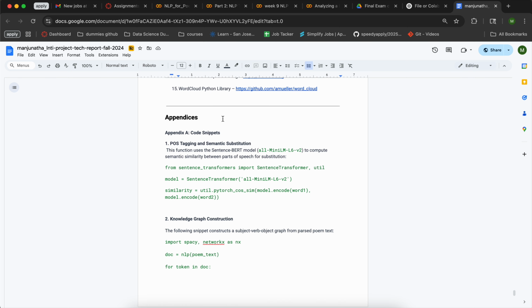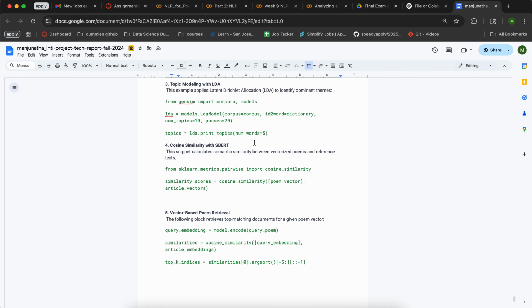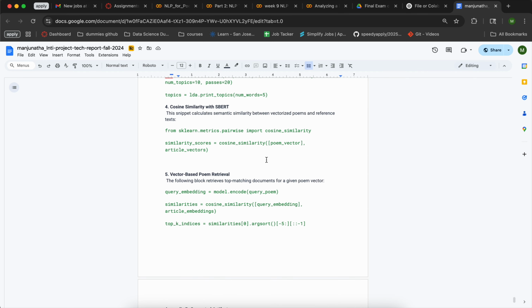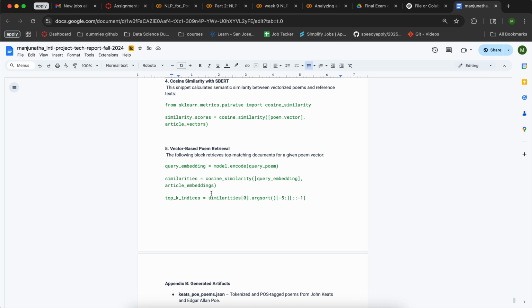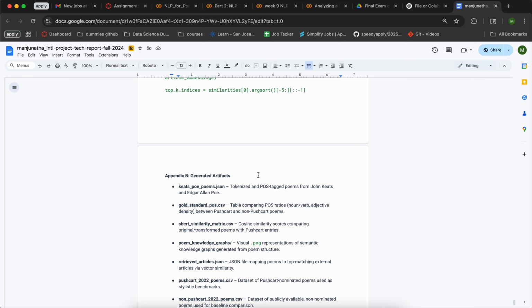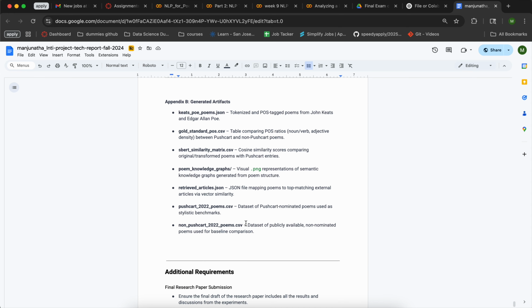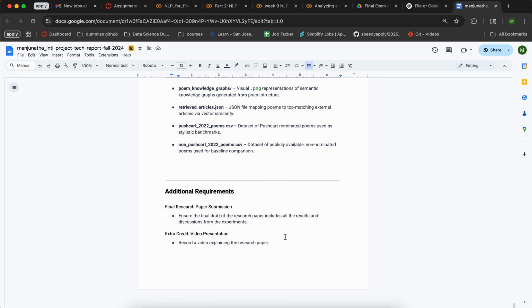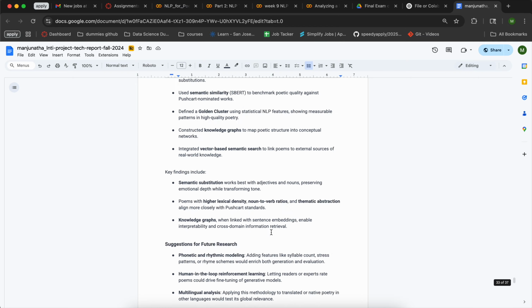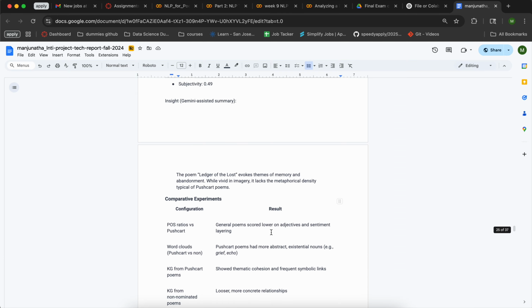And this is the opinions. This is the POS code for the knowledge graph, and the topic modeling with LDA, cosine similarity with SBERT, and vector-based poem retrieval is this one. Appendix B for generated artifacts has the data sets for POS and Pushcart versus non-Pushcart that I used. In additional requirements, I have added all the things in the document, and the Colab link is also available here directly.